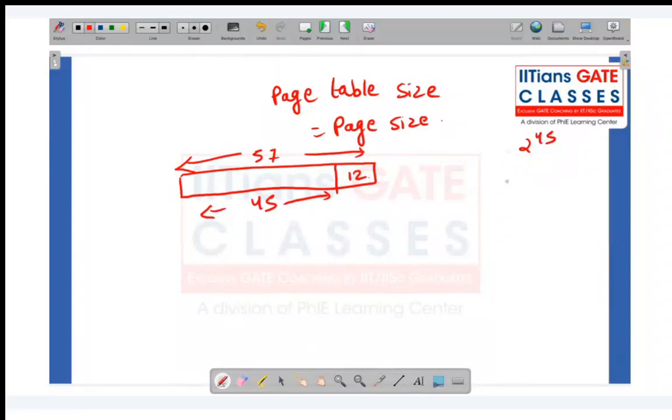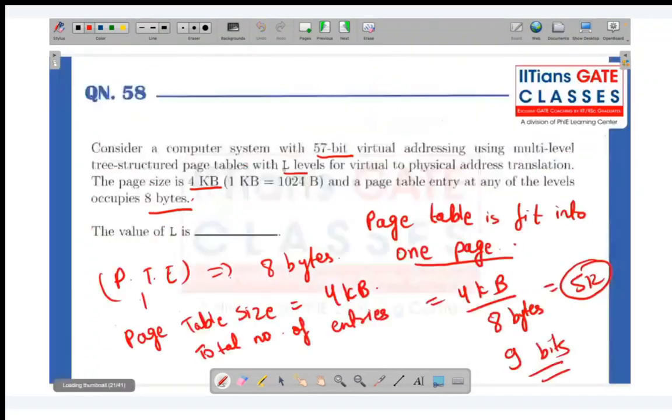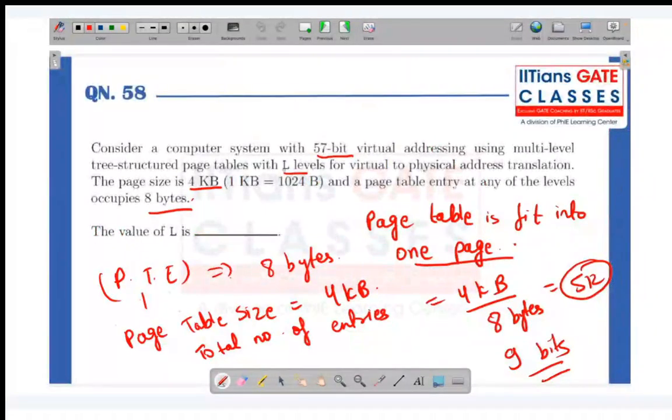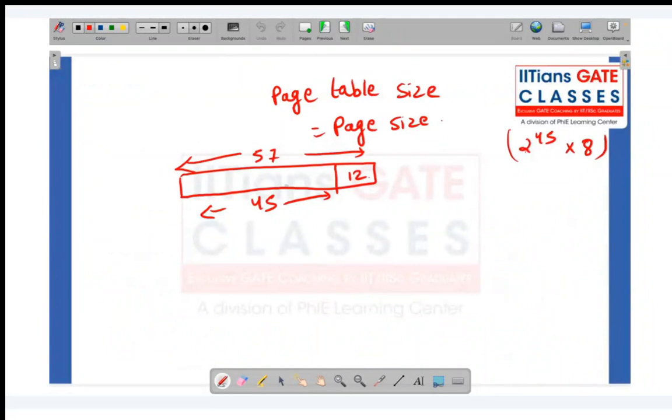If I would not have used multi-level paging, how would it have happened? It would be 2 power 45 into 8 bytes of page table entry. So this will be the size of the page table, which we can't afford. So that's why we are going for multi-level paging. So we have 57 bits. Now we'll be doing multi-level paging for these 2 power 45 virtual addresses.